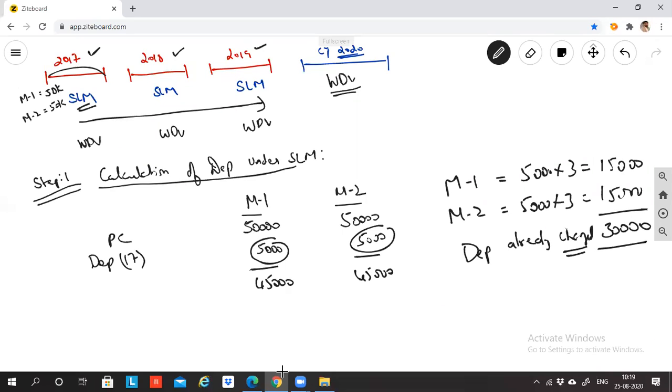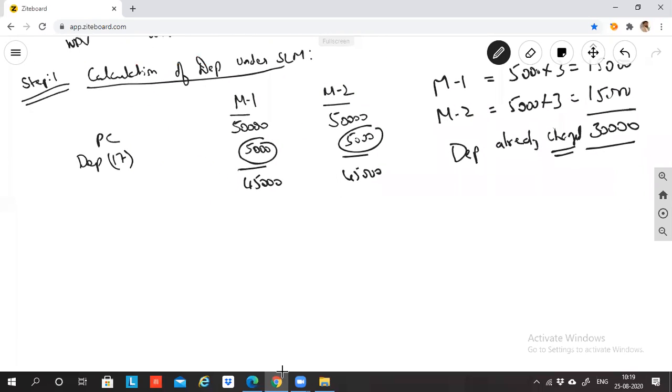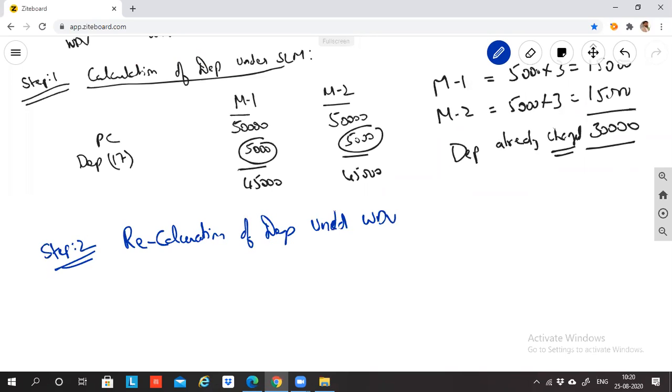Now, step 2 is to recalculate depreciation right from the beginning under the new method, which is the WDV method.